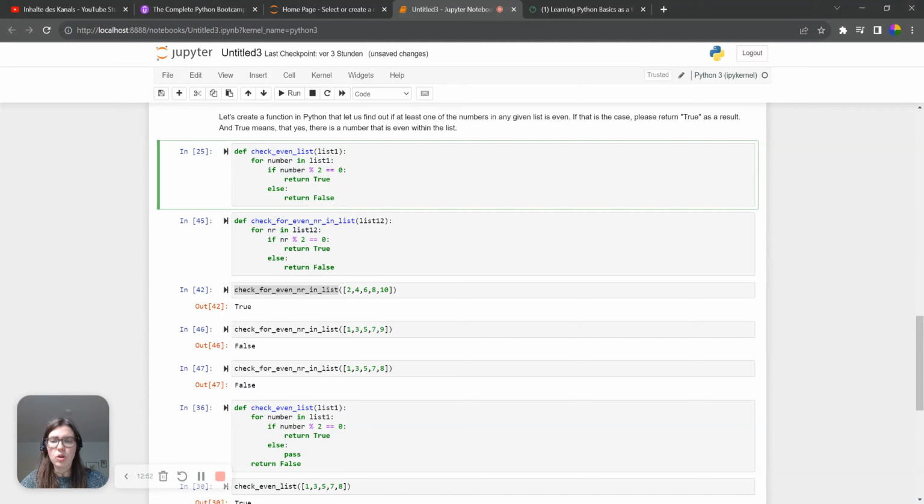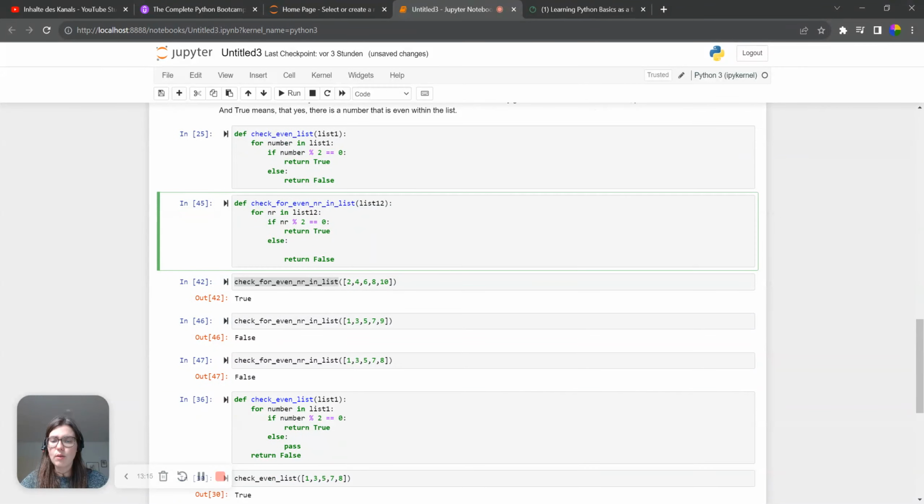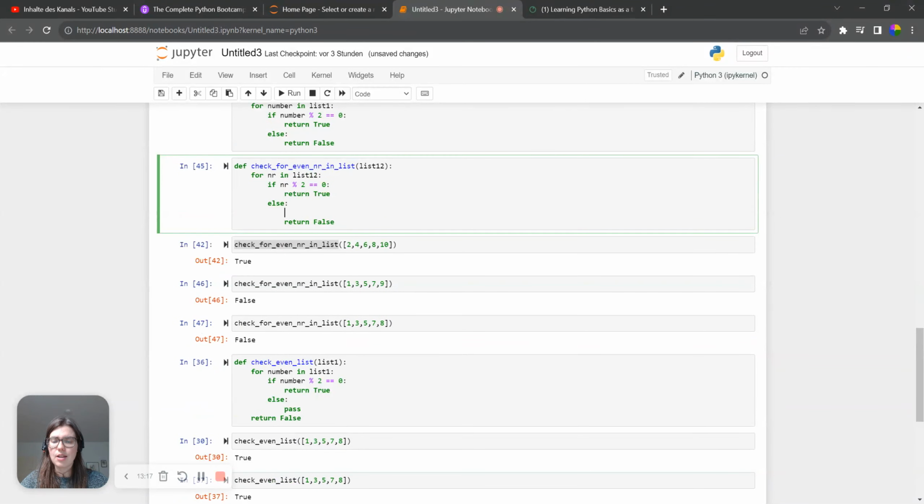So how can we make sure, if we look at line 45, that this statement that we see here is actually correct? The problem, and I'll show you in a second, is that it says, okay, if a number is mod 2, return true. But if this number is not mod 2, return false. So if we now go through this list in line 47 and say check for even numbers in list, it goes to the 1 and says, oh, the 1 is not even, so we return false. And it basically stops, it doesn't go further.